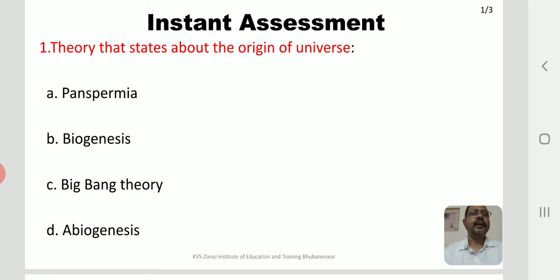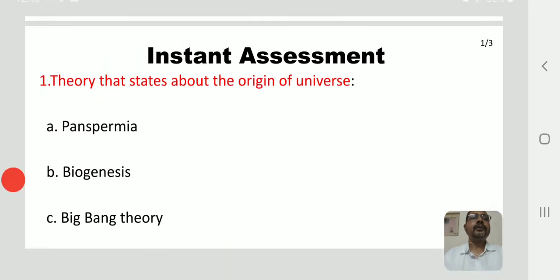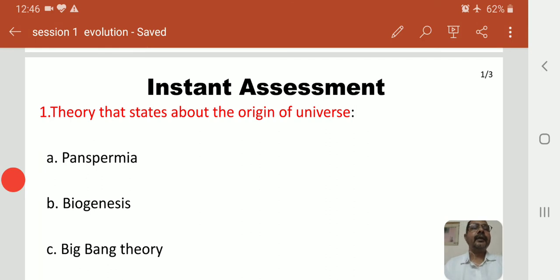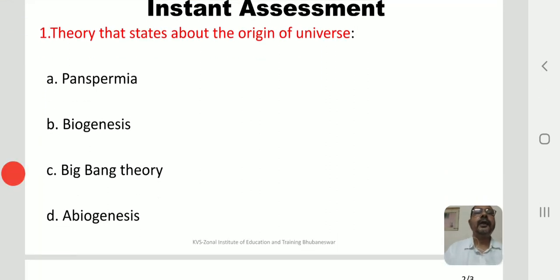Now coming to the instant assessment, we have a multiple choice question for you. Which theory states the origin of the universe? We have four choices: A. Panspermia, B. Biogenesis, C. Big Bang theory, and D. Abiogenesis. You know the answer. Okay, the answer is the Big Bang theory, isn't it?